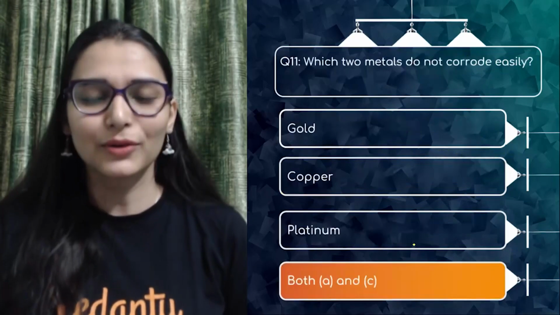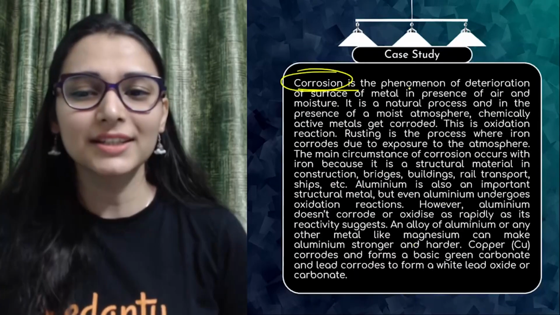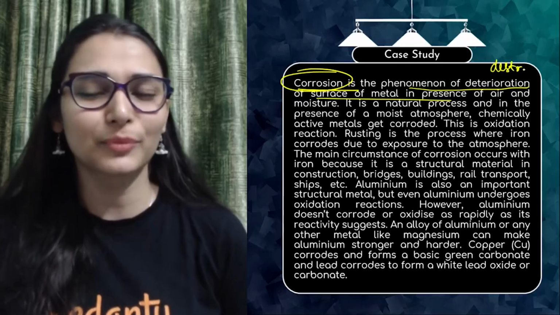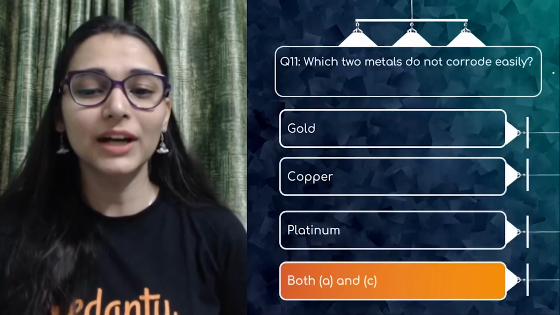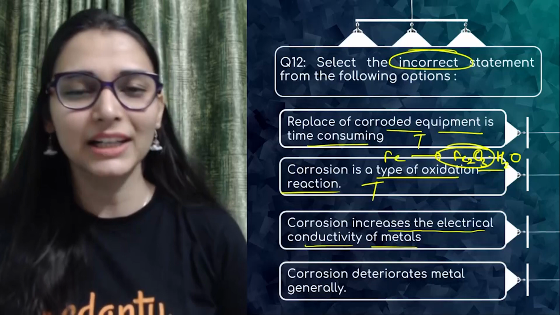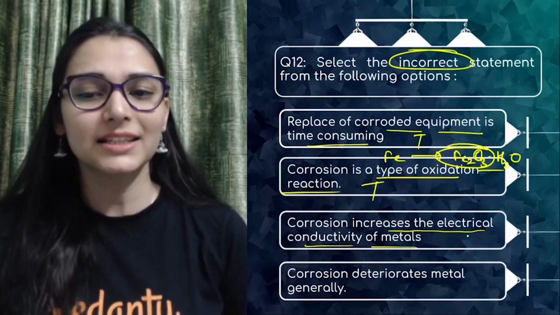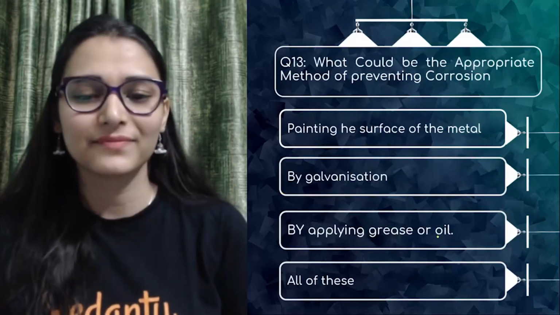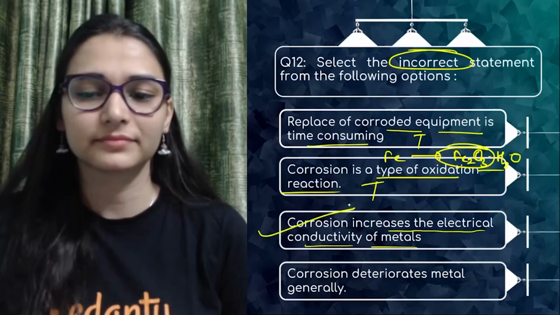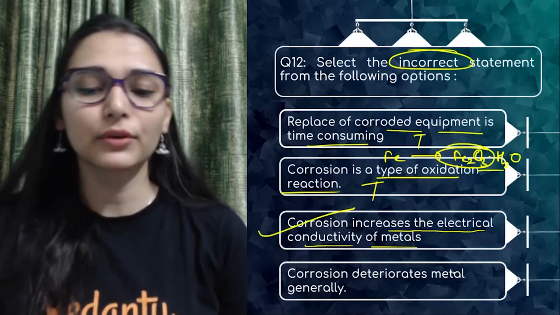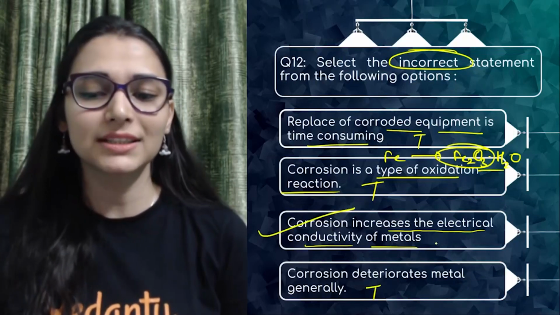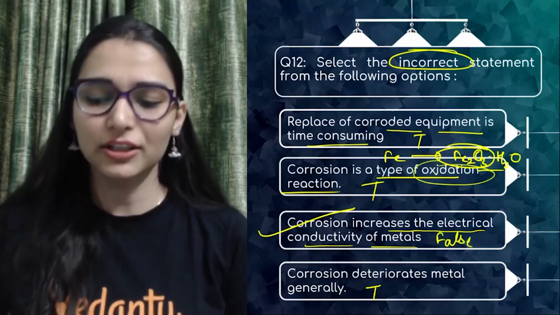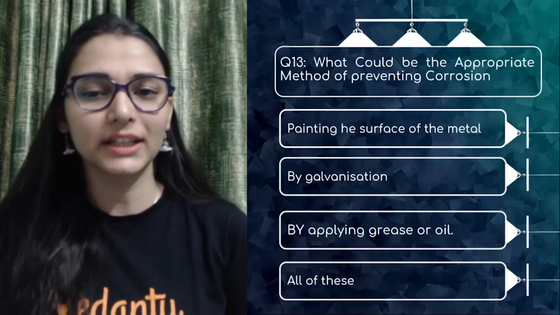Corrosion increases the electrical conductivity of metals. Definitely not. What is corrosion doing? Corrosion is the phenomenon of deterioration of the surface of metal. That is destruction of the metal surface. After destruction, the metal is no longer metal. Metal loses its metallic properties. Does it increase the electrical conductivity? No, never. So this is right: corrosion deteriorates metal generally. True. So this is the false statement. It decreases the conductivity. And this can be oxidation, like rusting in iron.